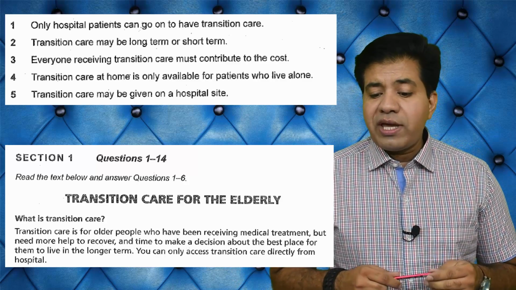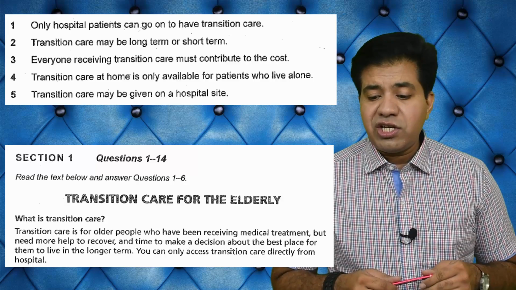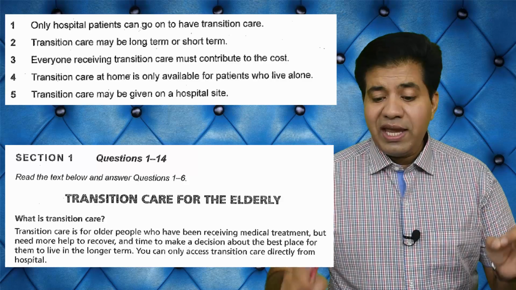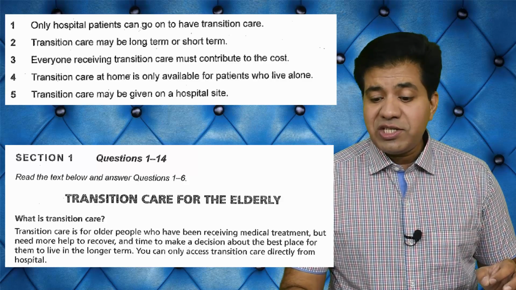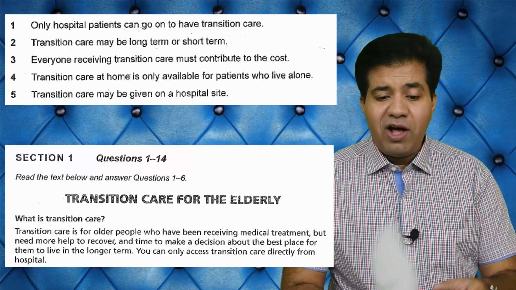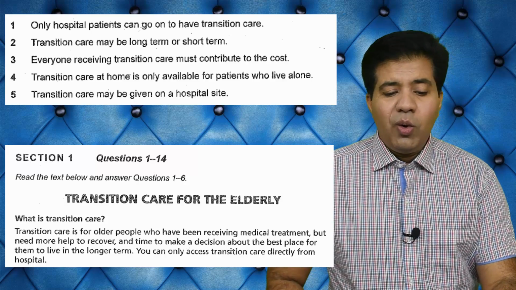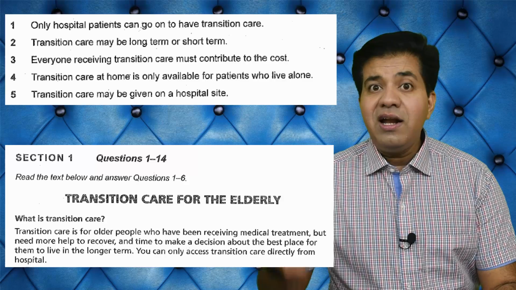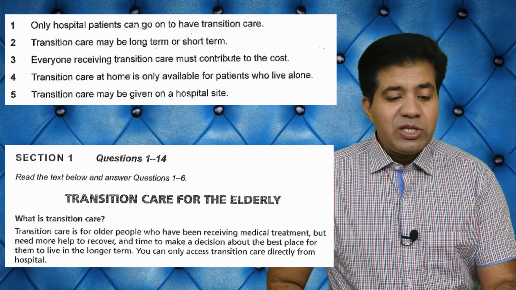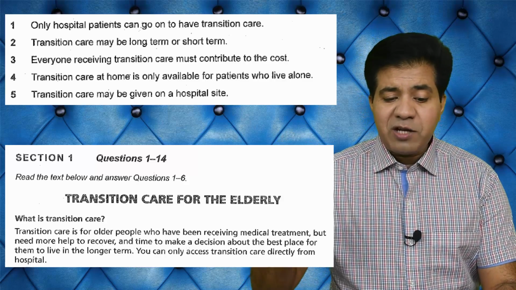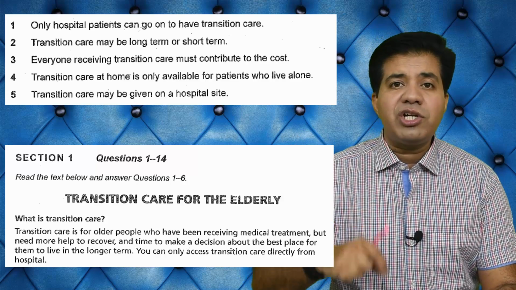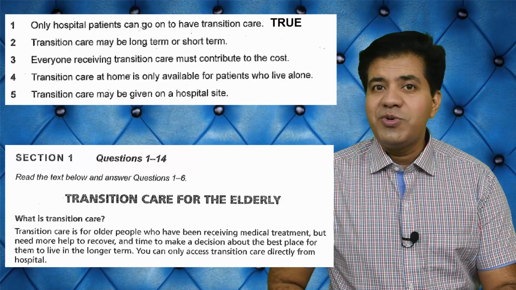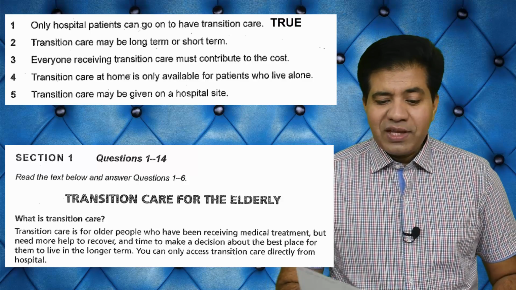It says, you can only access transition care directly from hospital. And what's the question? Only hospital patients can go on to have transition care? Yes, exactly. So the statement agrees with the information in the passage. That is why the answer is true. Okay, that's right. Let's go on.